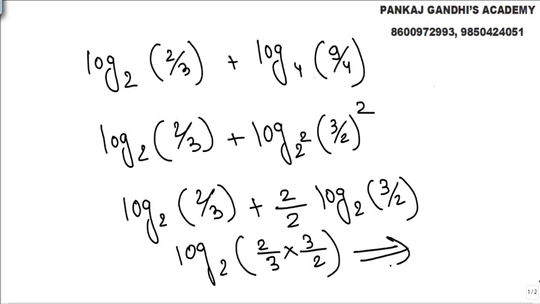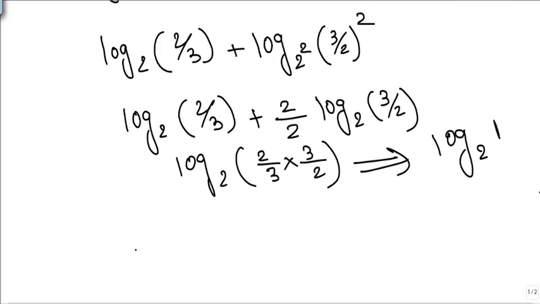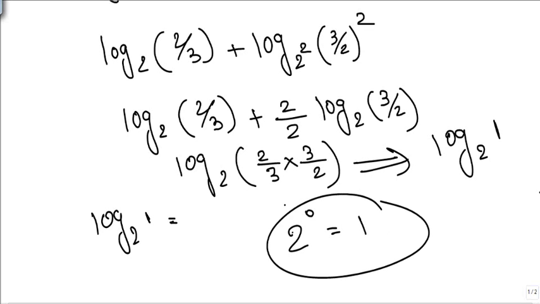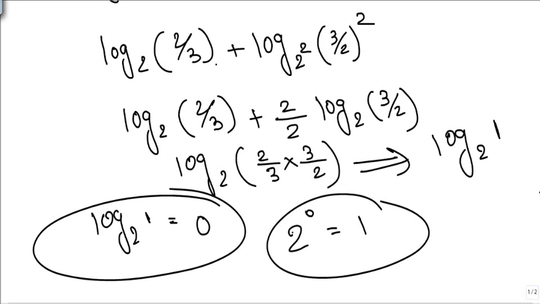So now solving it, what we get here is 3 by 2, 2 by 2 log to the base 2 of 1, and we all know log 1 to the base 2. So what we know is the answer should be what? Yes, 2 raised to 0 is 1, so this answer will be 0. Answer is 0. Simple properties game, nothing else. So basic properties were there and that's what we worked out.